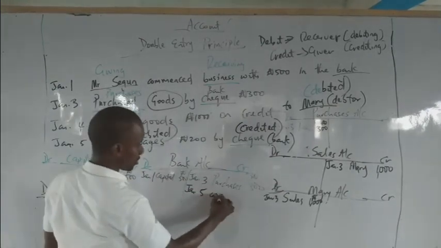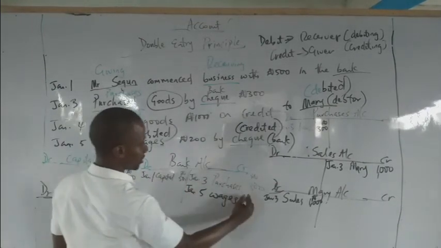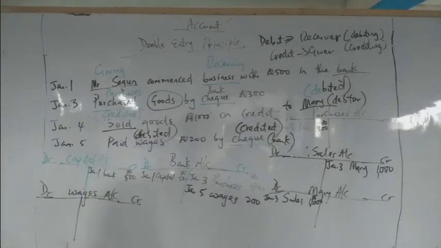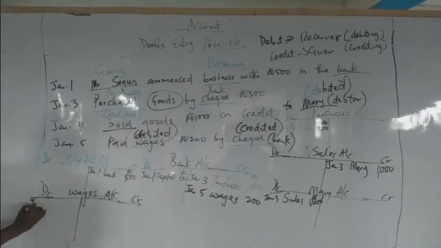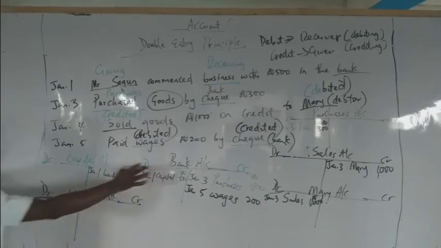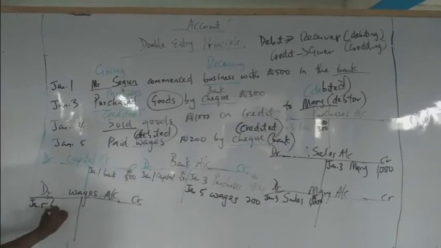Wages account. And how much are we paying in wages? 200 naira. That is the debit side. Then, of necessity, the credit side. Under the credit side, January 5th, the corresponding account is Bank. And the amount is 200 naira.